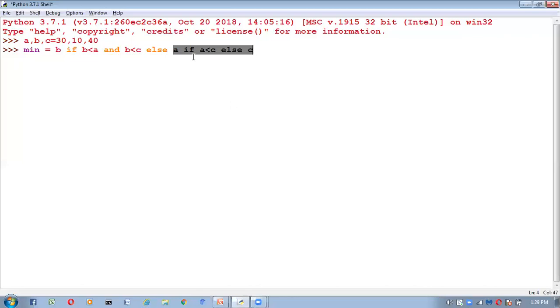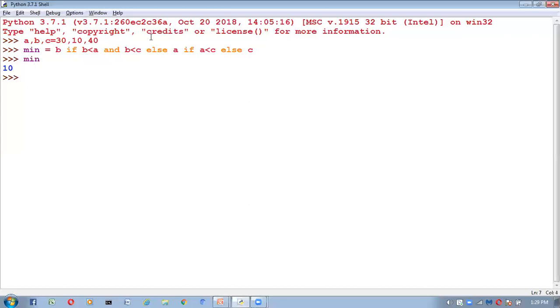Here we are checking one more condition, which is A less than C or not. If this condition is satisfied, it will tell A is the minimum value. If this condition is not satisfied, it will give C is the minimum value. So now if I run this one and print the minimum, 10 is the minimum value.